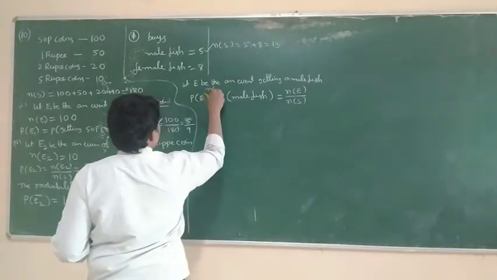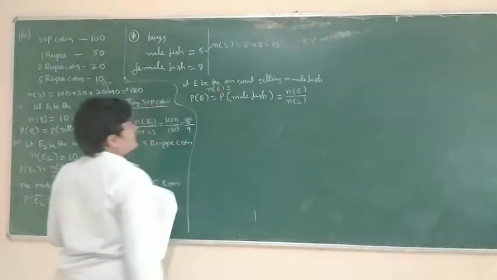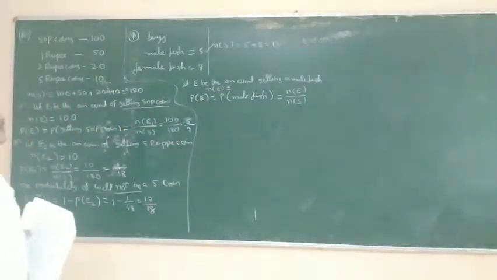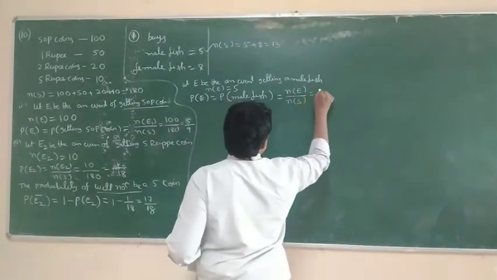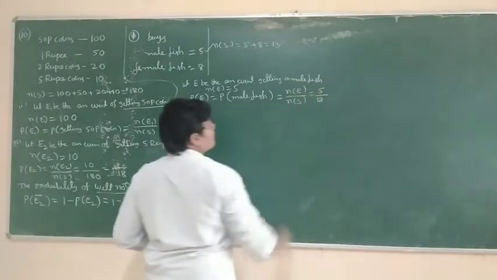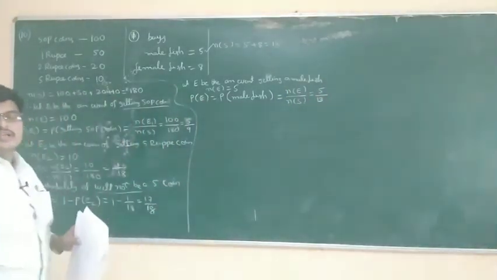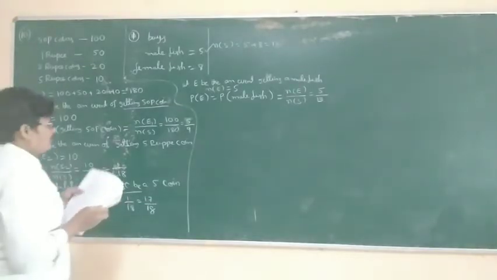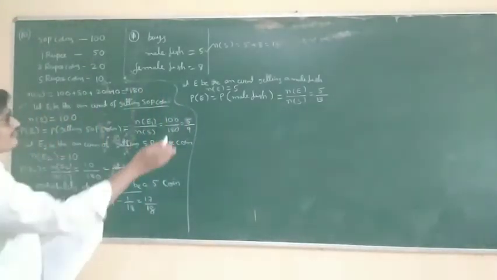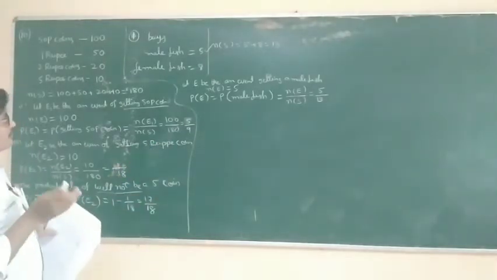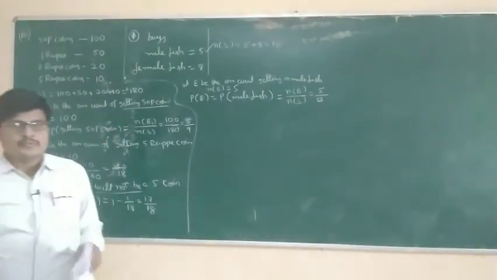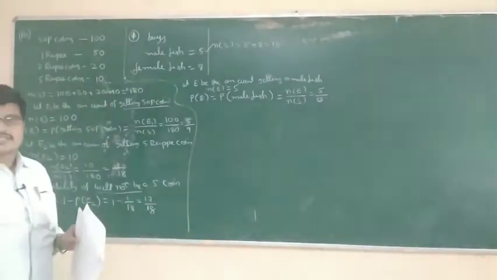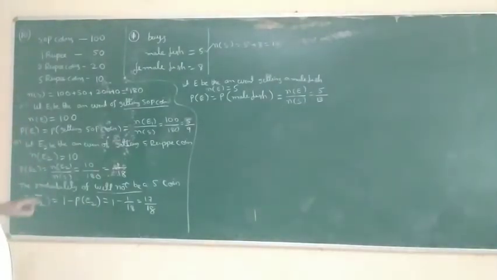So n of E is equal to how much? E is an event of getting a male fish. How many male fish are there? 5. So P of E is equal to n of E by n of S, that is 5 by 13. Male fish, how many male fish? 5 by total fishes 13. You select any fish, male fish or female fish, from total fishes.